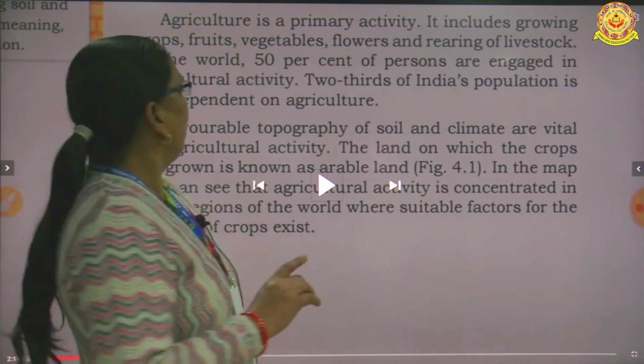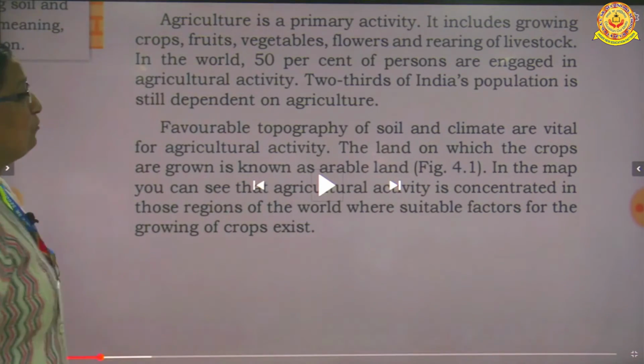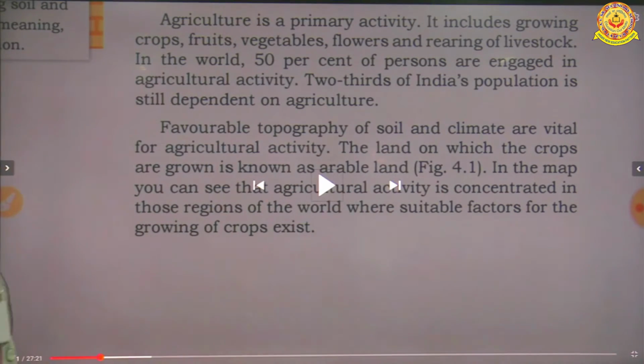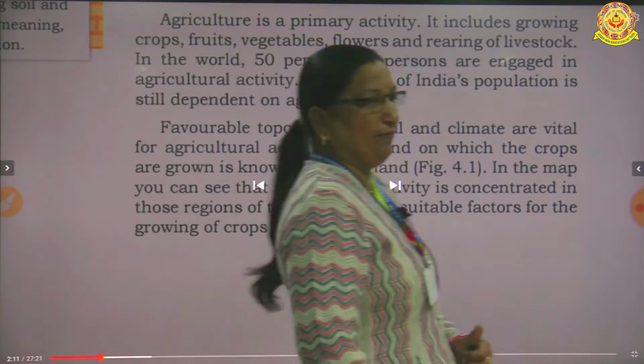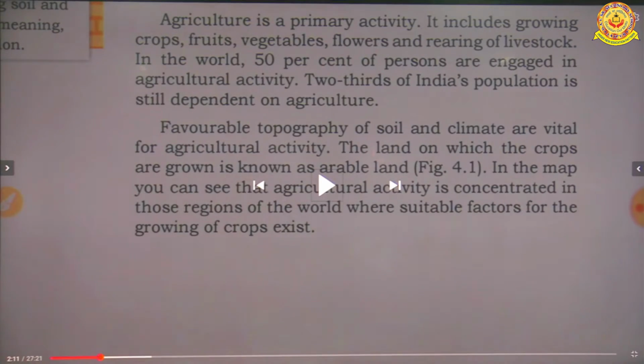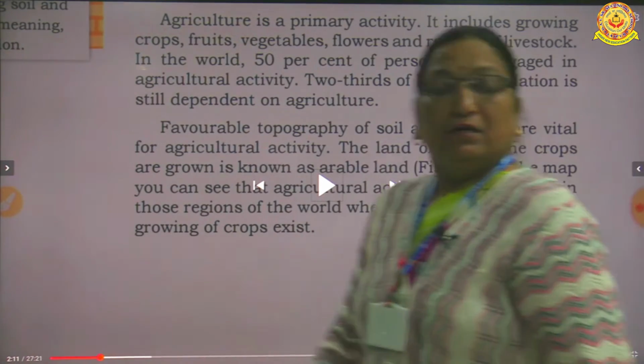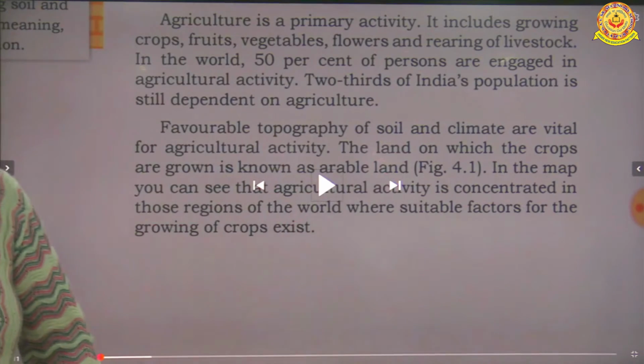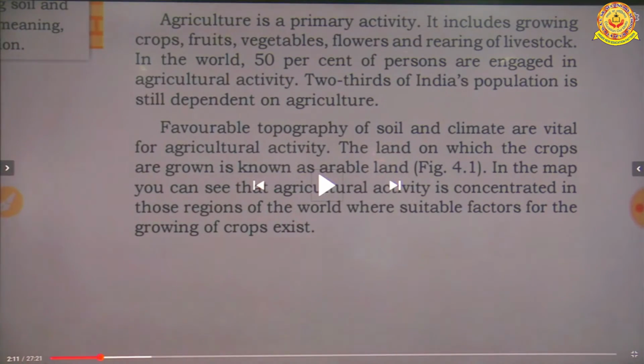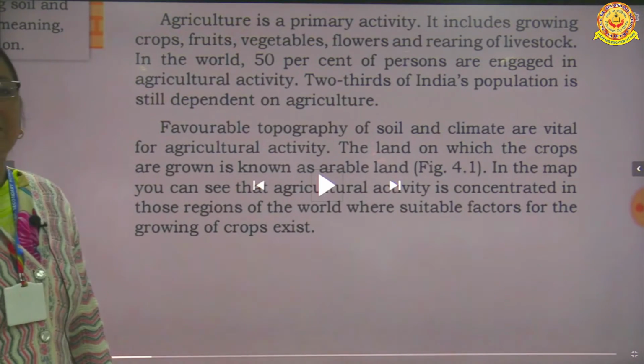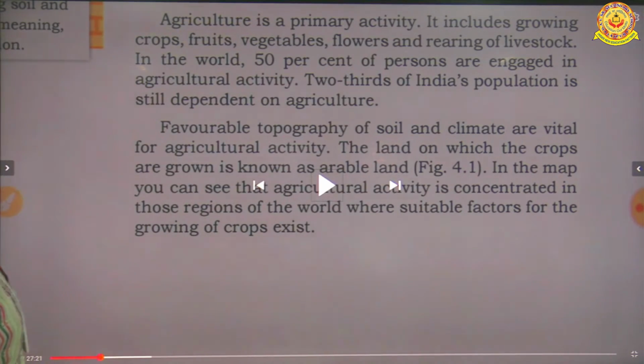Okay, now the favorable topography of soil and climate are vital for the agricultural activity. The land in which the crops are grown is known as the arable land. Okay. What do you understand by the arable land? First of all, you have to stand, then give the answer. Yes, the land in which the crops are grown is known as the arable land.